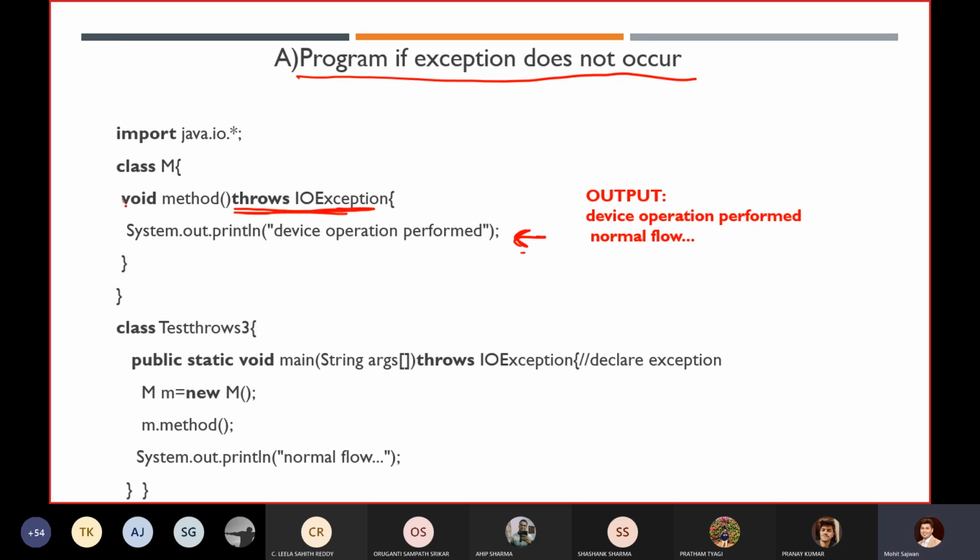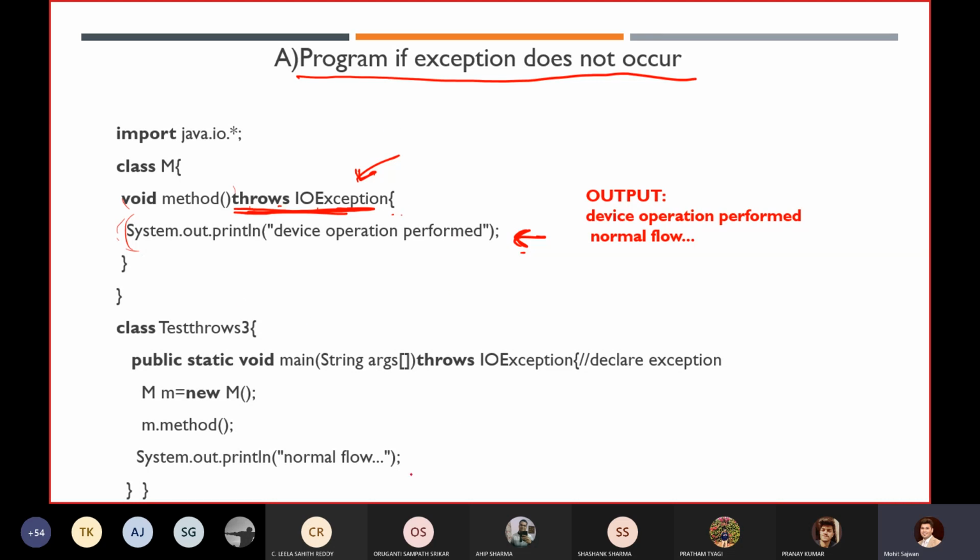Remember, even if you have created a method and you write throws IOException, and inside your method you are not getting any exception, you are not going to get any compilation error. Remember this point. If no exception is occurring, no need to worry, you won't get any compilation error.